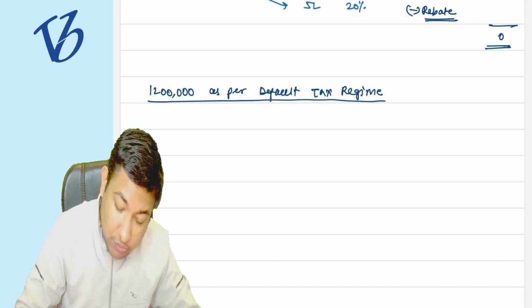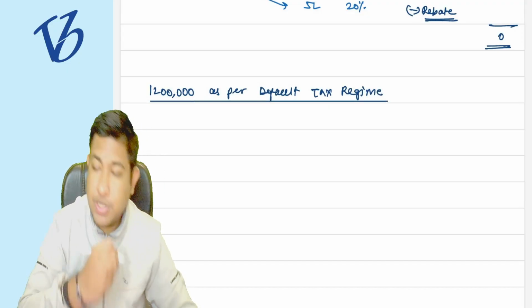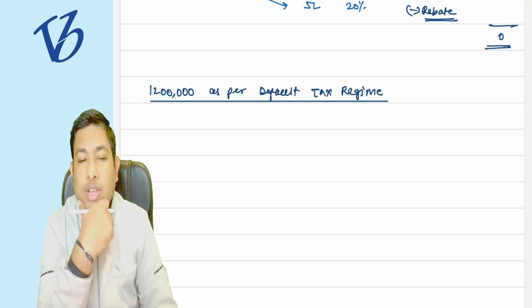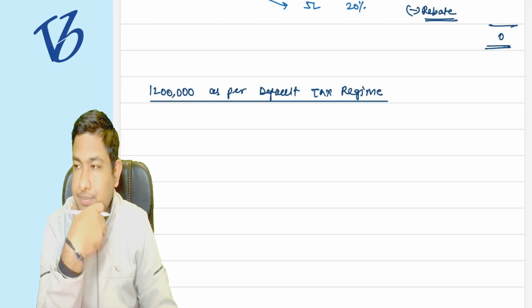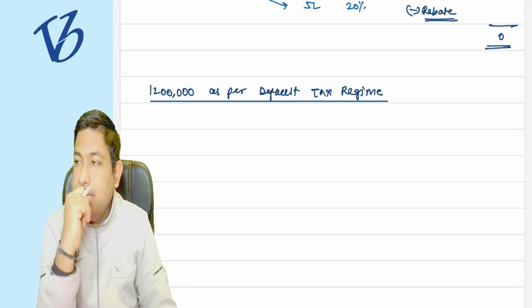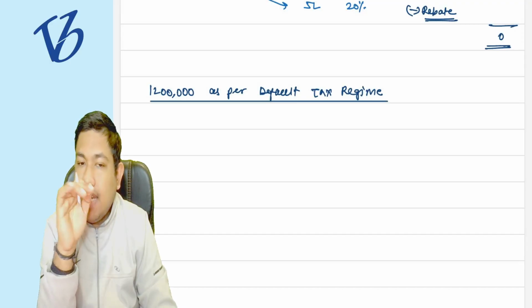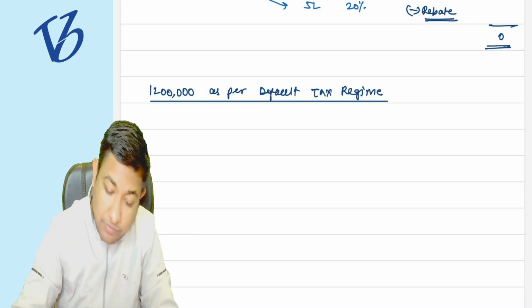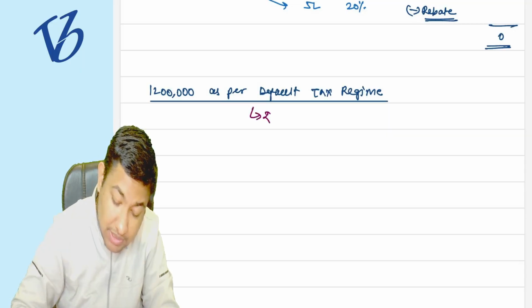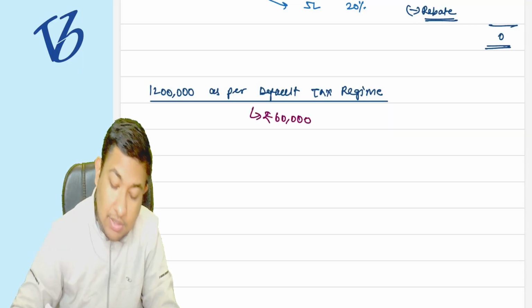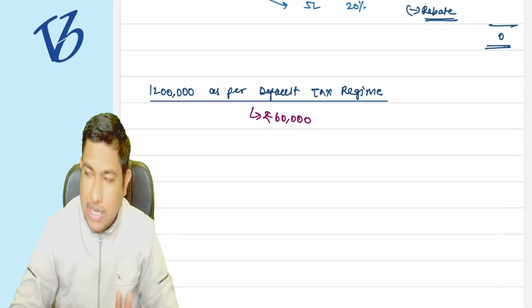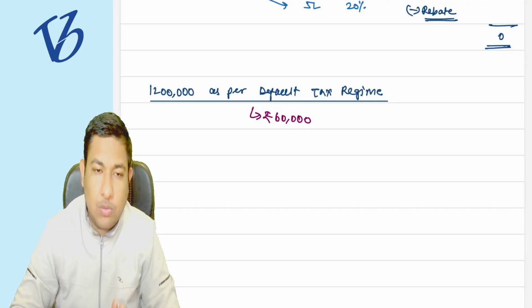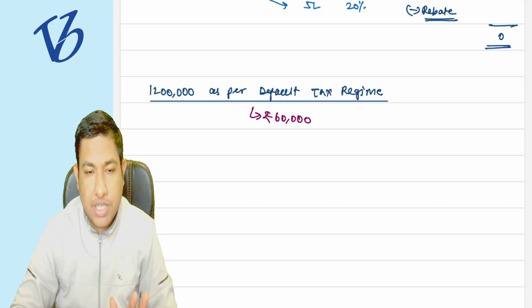Can you calculate the tax on 12 lakh rupees of income under the new tax regime? The tax on that income is going to be 60,000 rupees. The government is saying that you are earning 12 lakh rupees, and on this, 60,000 is going to be the tax.